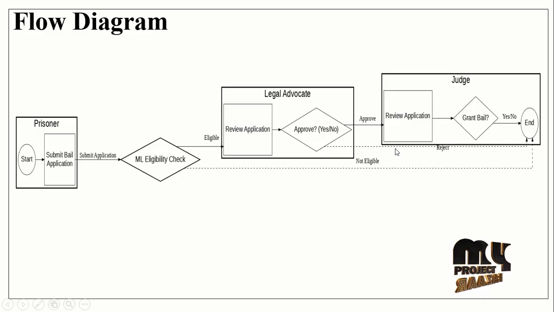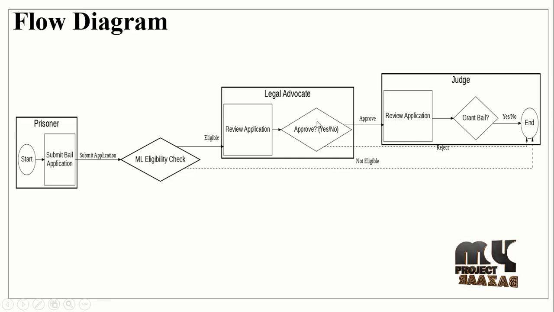The second module is the legal advocate. Here also we have register as well as login. Once registered, the user moves directly to the login. He receives the applications from prisoners. He approves them by checking the details of the case, the character, and the activities of the prisoner.